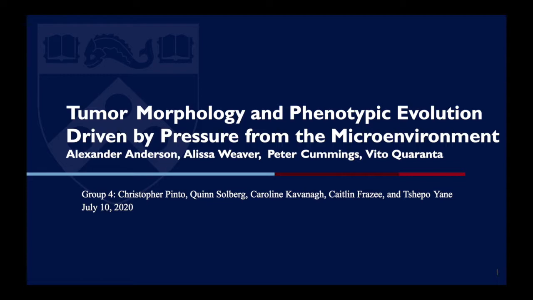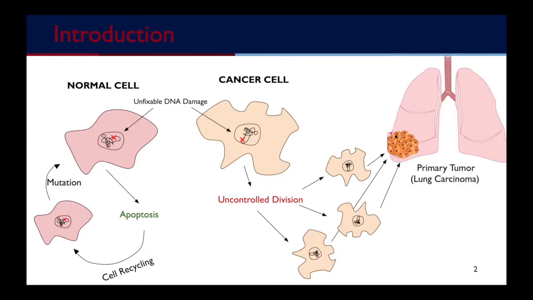Today we will be reviewing the paper, Tumor Morphology and Phenotypic Evolution Driven by Pressure from the Microenvironment, by Alexander Anderson et al. In order to fully understand the grounds of this paper, it's important to recognize what we already know about tumor morphology. Cancer is simply the uncontrolled division of cells, which is typically triggered by a mutation in oncogenes or tumor suppressor genes. Some cells can get around these mutations by performing apoptosis, while others don't and overreplicate via selective cloning.